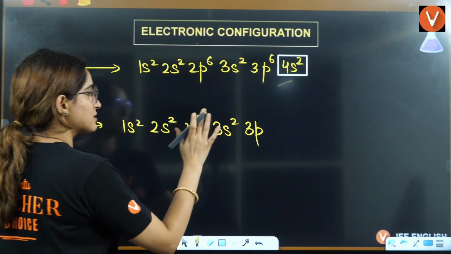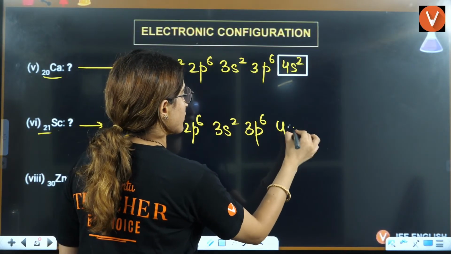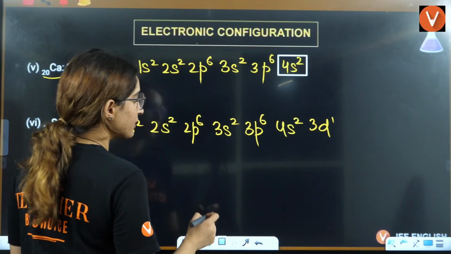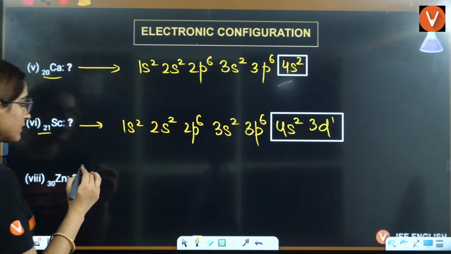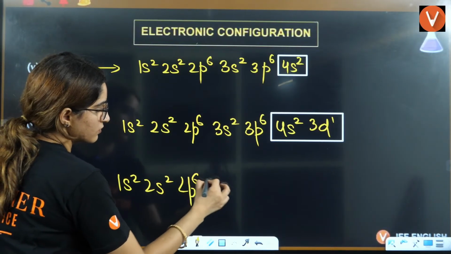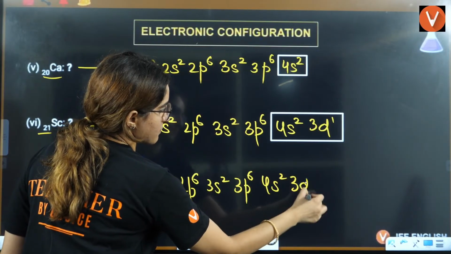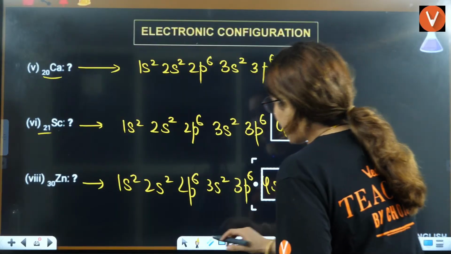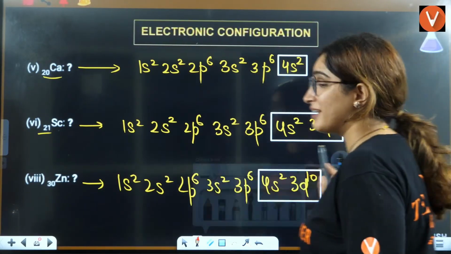So, 10, 11, 12, this is 6, then this is 4s2, then this is 3d1. Okay, this is the outermost, right? Then there is zinc, that is 30. Okay, that's how you write it. This is the outermost.